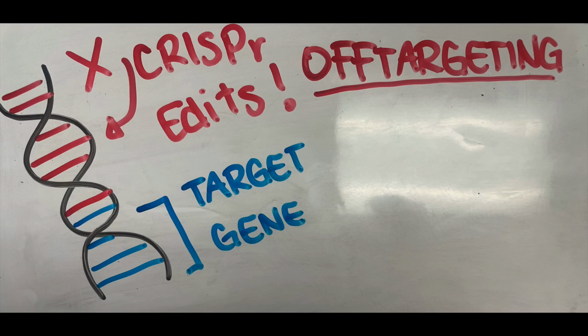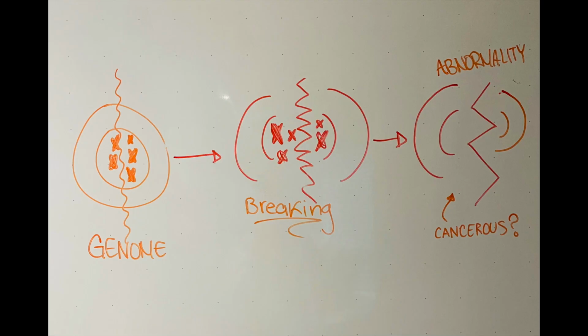However, these are some of the limitations of CRISPR. Sometimes it cuts DNA outside of the target gene, what's known as off-target editing. In other cases, it starts breaking random parts of the genome. The cell can start binding things together in odd ways, and there's some concern about that becoming cancer.